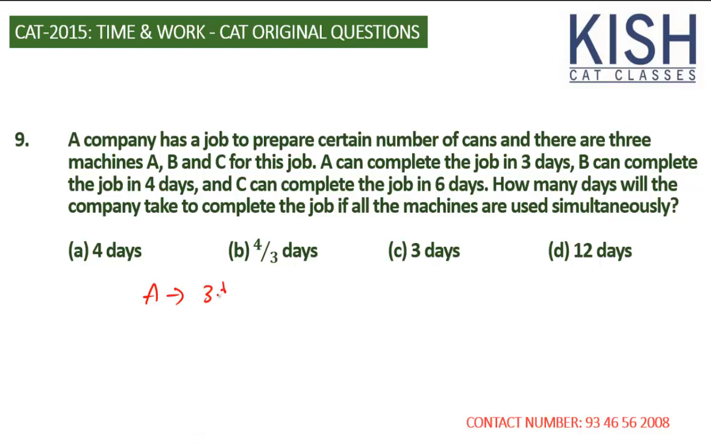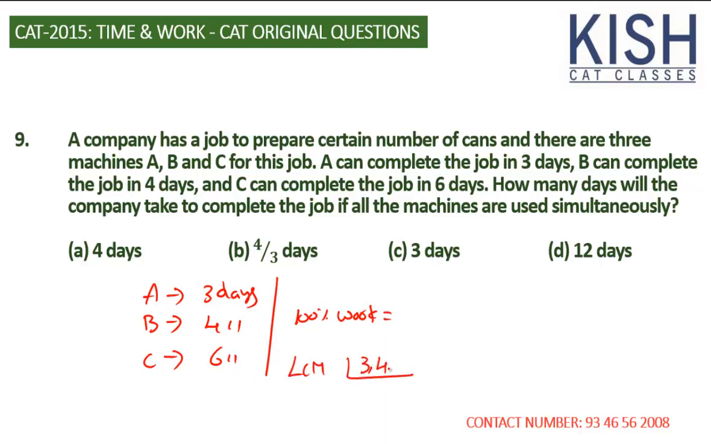A takes 3 days, B takes 4 days, C 6 days. Should I explain it actually? So they finish 100% of the work. So the LCM of 3, 4, 6, that's 12, is the total work in terms of units. Now the efficiency of each one, since each one is finishing 100%: efficiency of A is 4 units per day, B is 3 units, then C is 2 units.